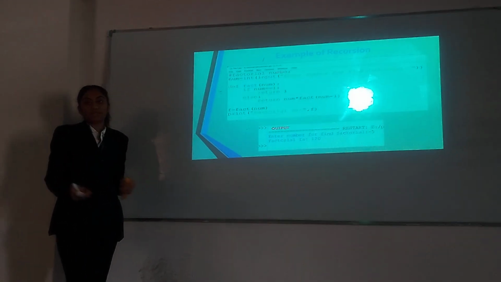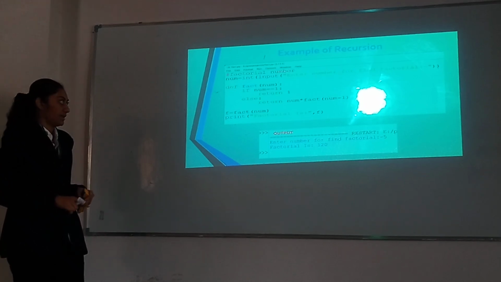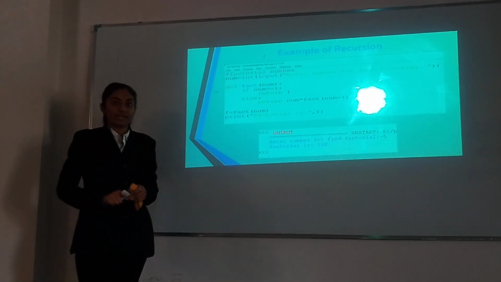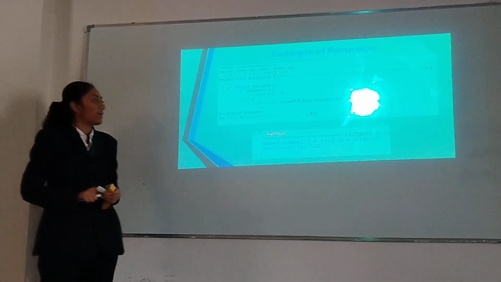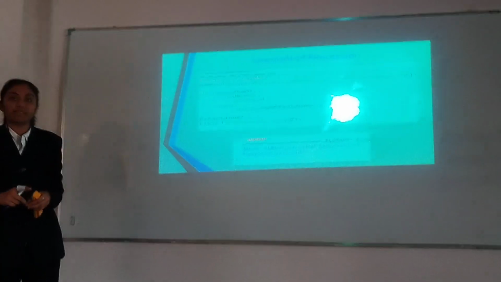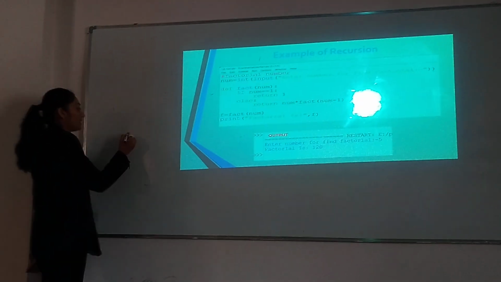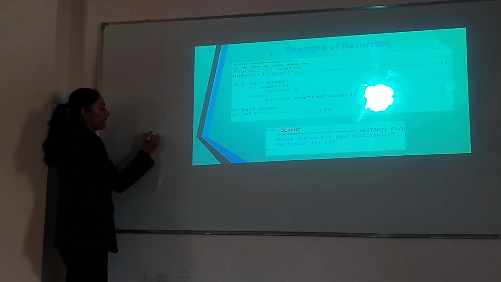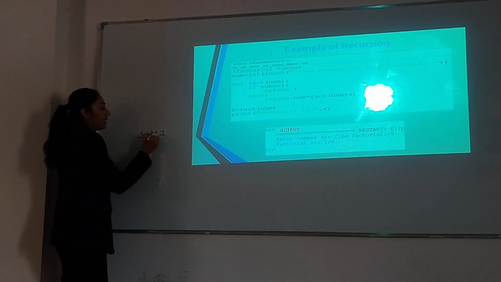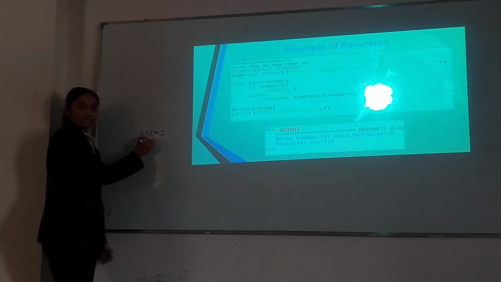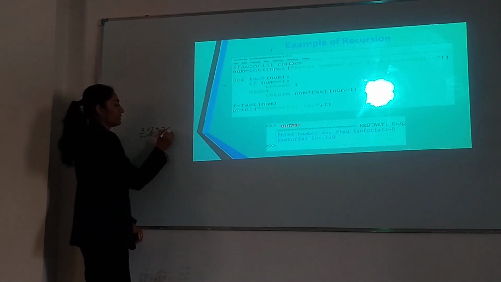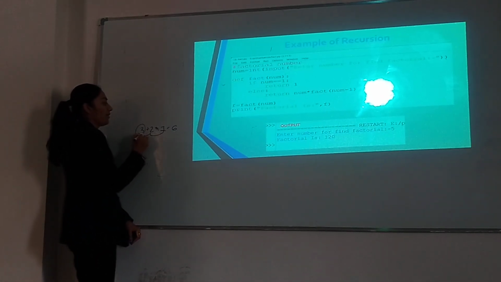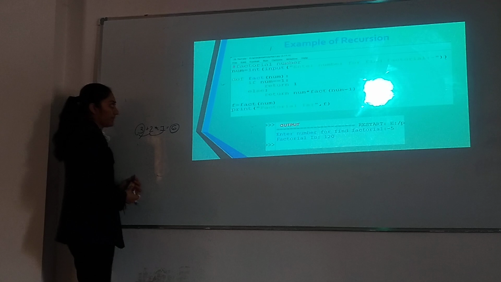Mainly a recursive function is called inside the function, and a normal function is called outside the function. Factorial number: the user enters any number. For example, the user enters 3, and it multiplies down until 1. So 3 into 2 into 1. 3 into 2 is 6. 6 into 1 is 6. So the factorial of 3 is 6.